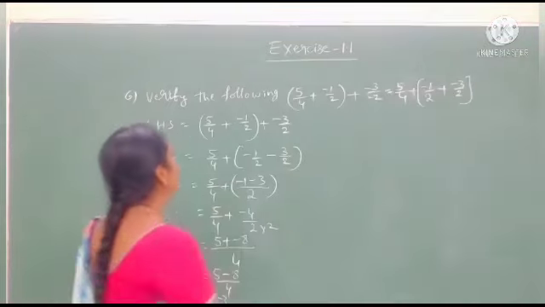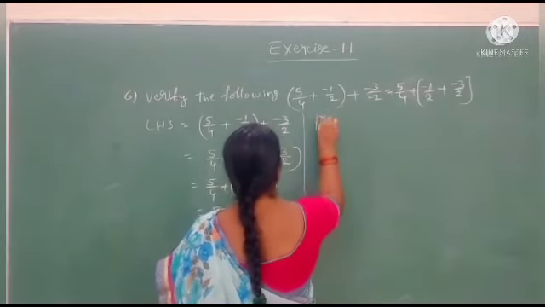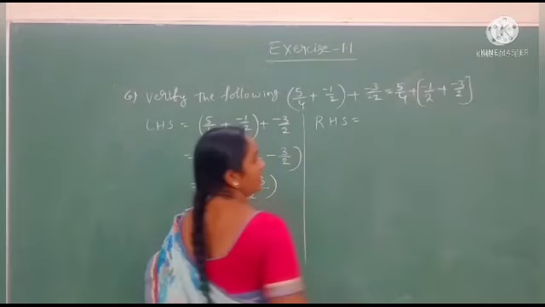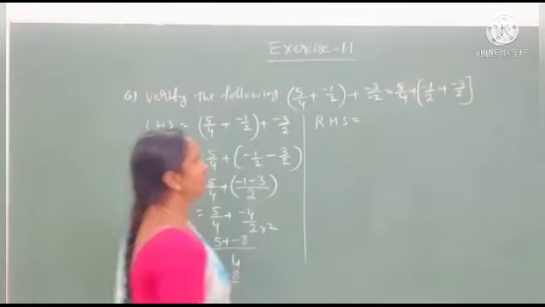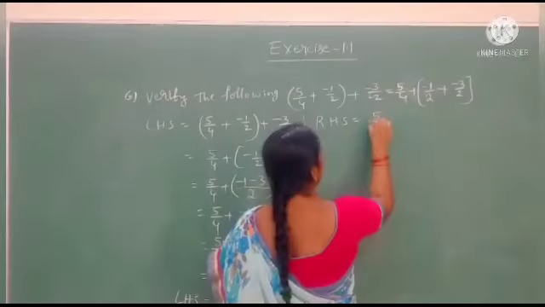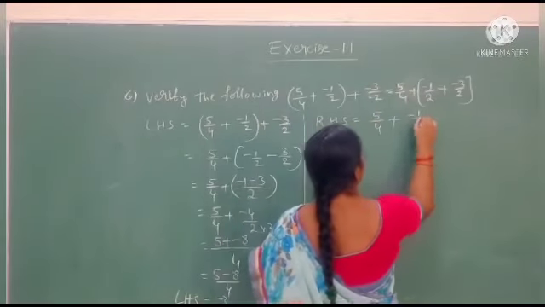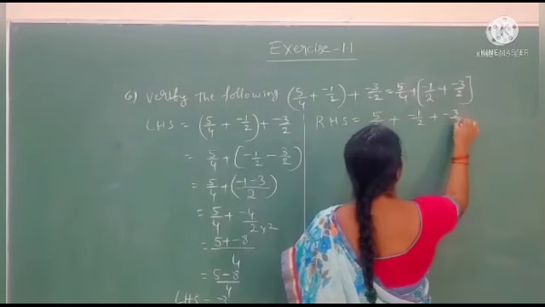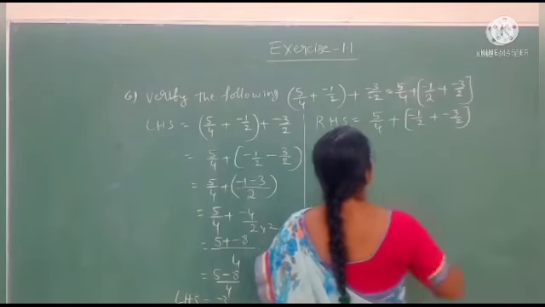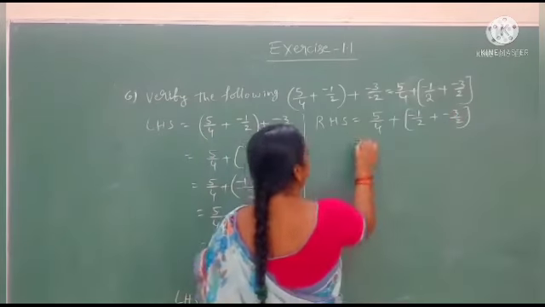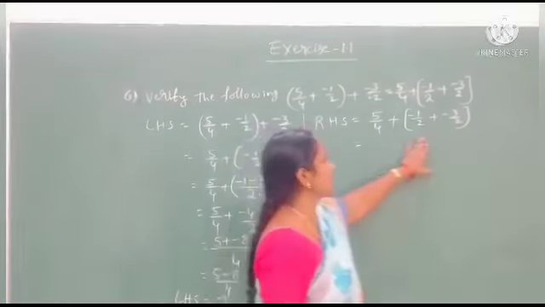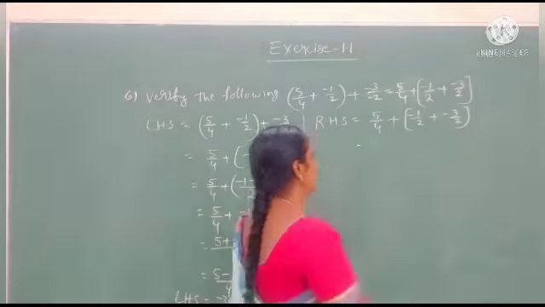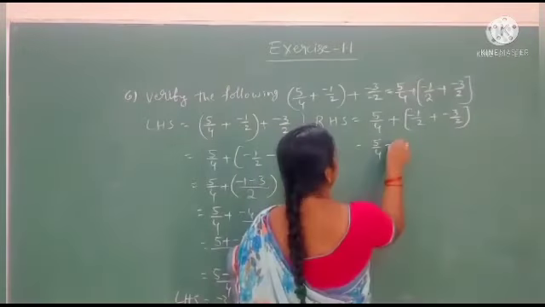After that, we verify the RHS value. See, what is given as the RHS value? 5 by 4 plus minus 1 by 2 plus minus 3 by 2. In the RHS, they already gave the same denominators in one bracket.